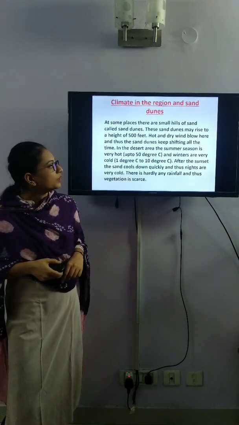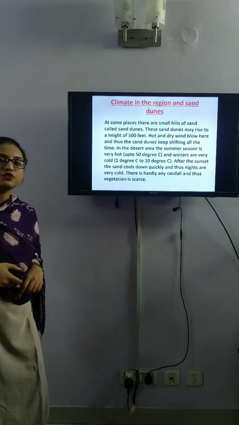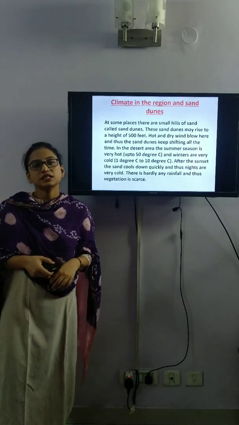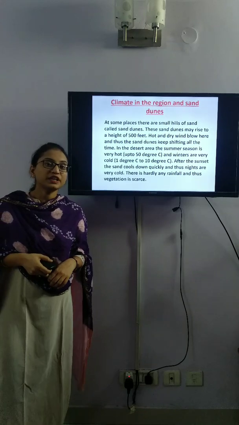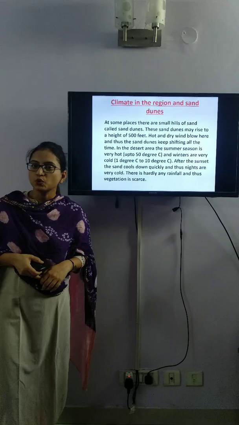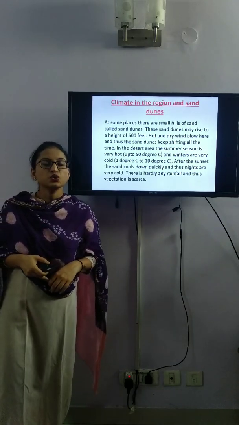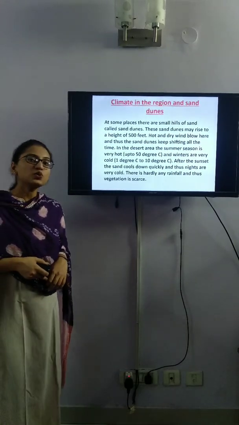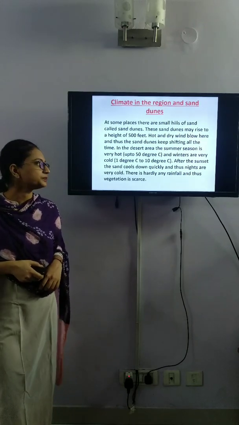Hot and dry winds blow here, and thus the sand dunes keep shifting all the time. In the desert area, the summer season is very hot and the temperature goes up to 50 degrees Celsius, and the winter season is very cold and the temperature ranges from 1 degree Celsius to 10 degrees Celsius. After sunset, the sand cools down quickly and thus nights are very cold.